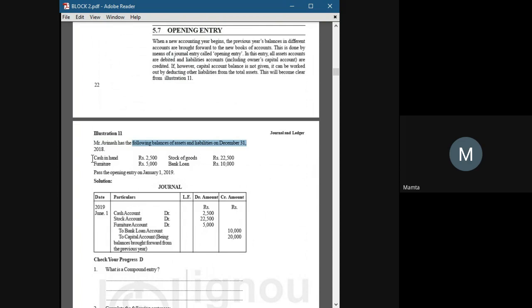Or we have the accounting year. Why is it an accounting year? Because in the accounting year, we start our year from 1st April and end our year on 31st March. That is known as an accounting year.